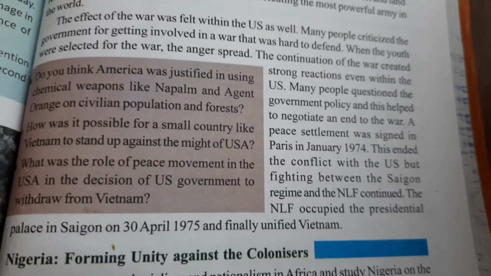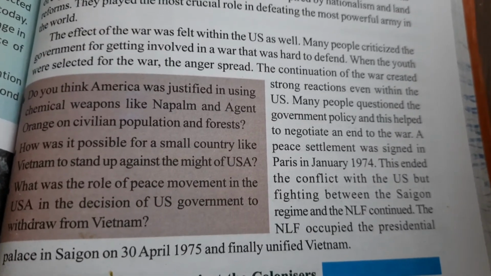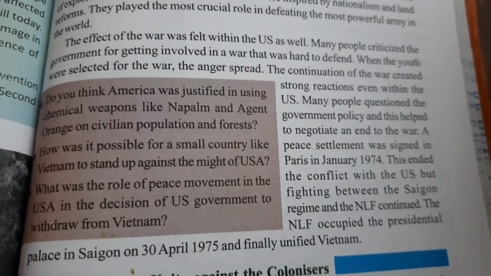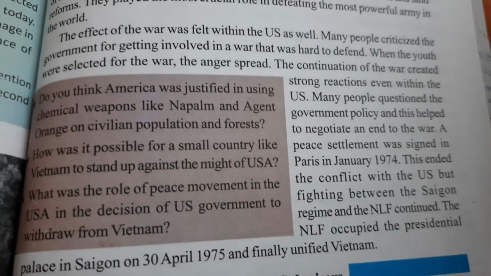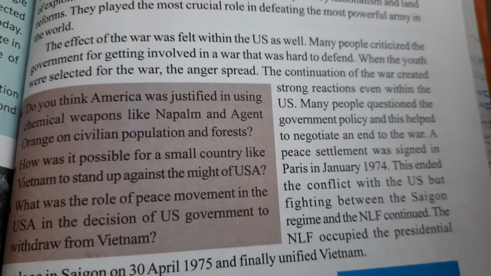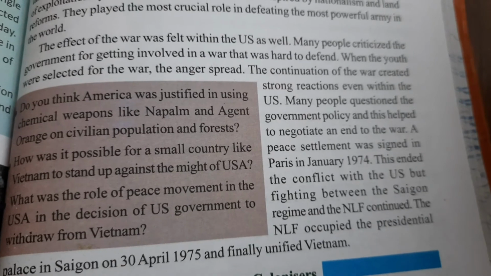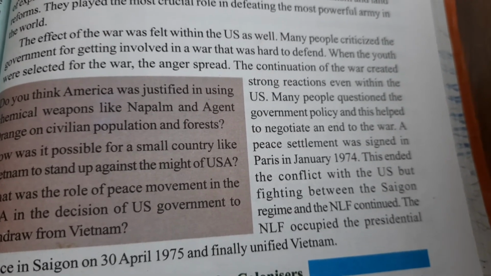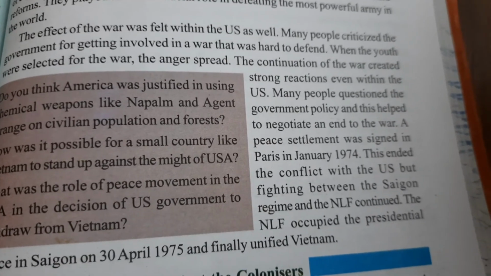In the textbook, page number 197, students read this paragraph, and we can understand how the US government's policy was opposed by their own people in their own country. The effect of the war was felt within the US as well. Many people criticized the government for getting involved in a war that was hard to defend. When the youth were selected for the war, the anger spread.